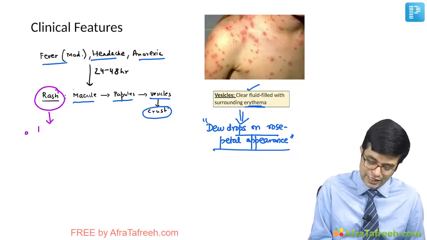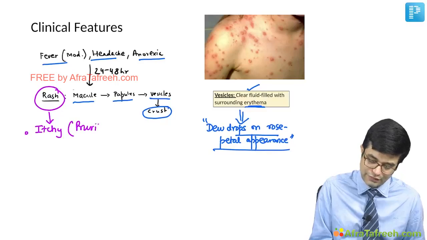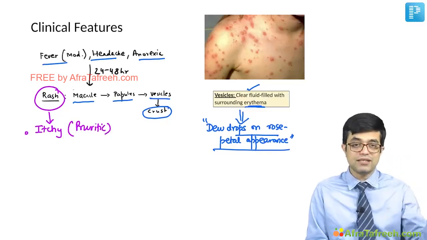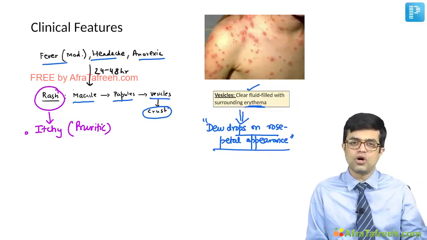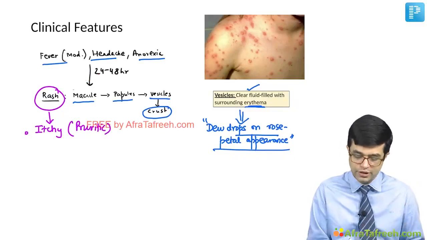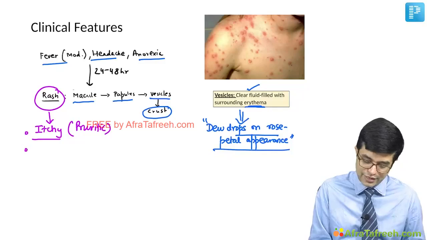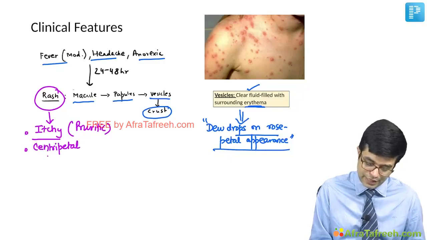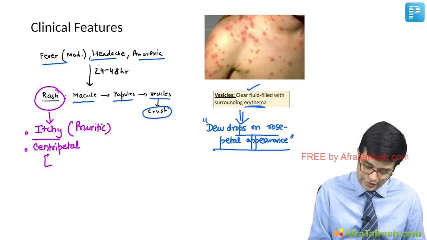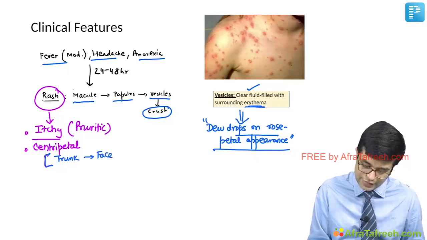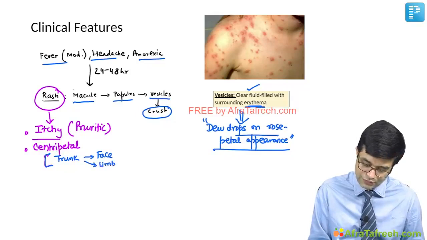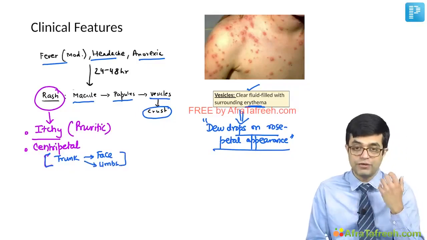First of all, it is a very itchy rash. So, it is a pruritic rash. Significant pruritus is present. Measles and rubella rashes are usually non-pruritic, and so they were not mentioned. It is a very itchy rash. Secondly, it is a centripetal rash. Centripetal rash means it begins in the trunk, later spreads to the face as well as to the limbs. So, it starts from the center and spreads to the peripheries.